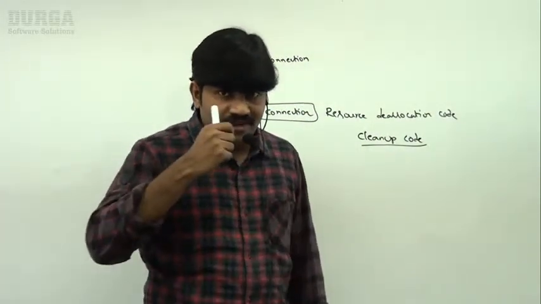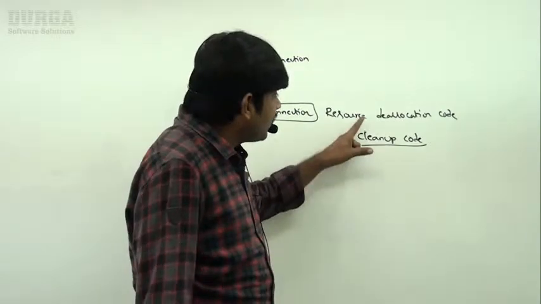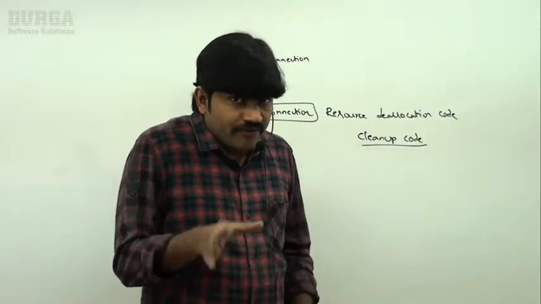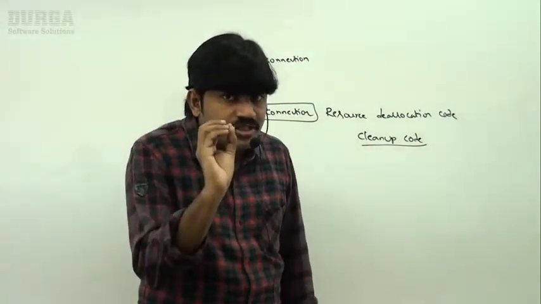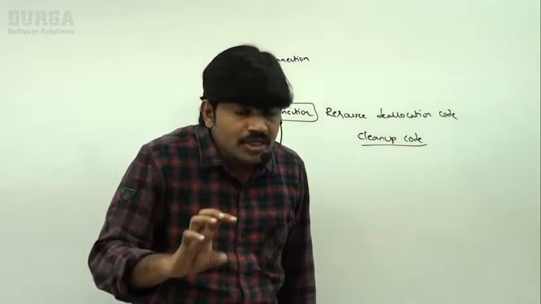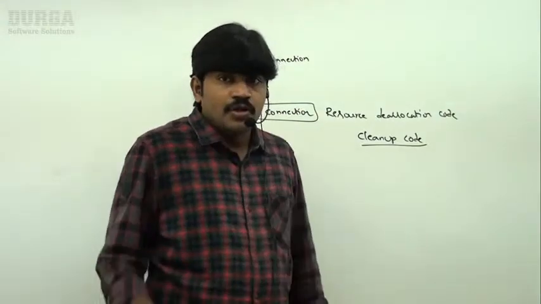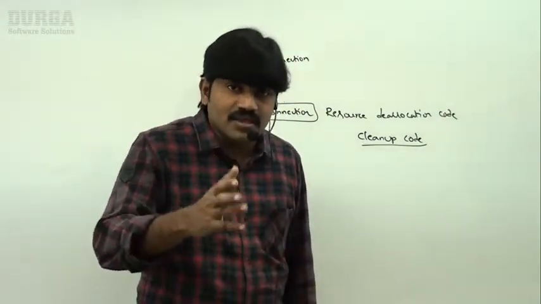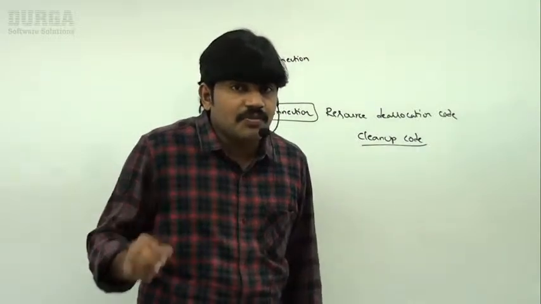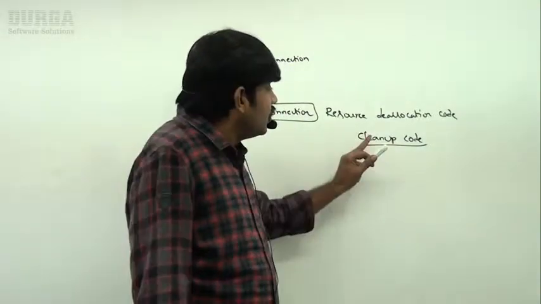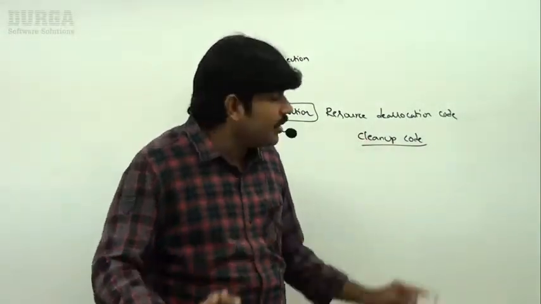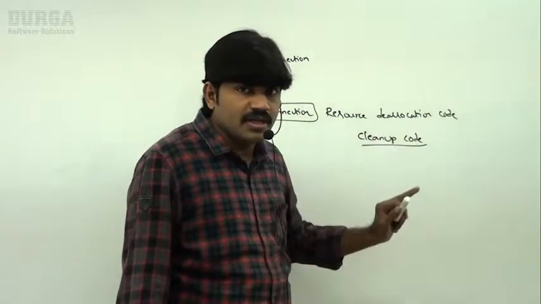Resource deallocation code, like closing the DB connection or closing the file, is by default considered resource cleanup code. So the first clarity: it is called cleanup code.